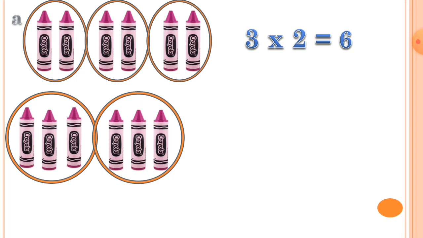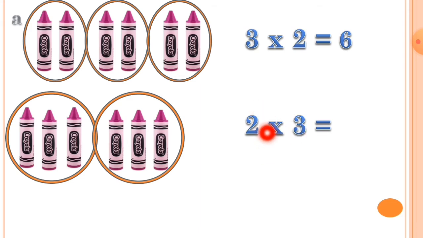So how can we write down the multiplication sentence? Here is 2 3s. I hope you can easily understand that the number 2 indicates the number of groups.